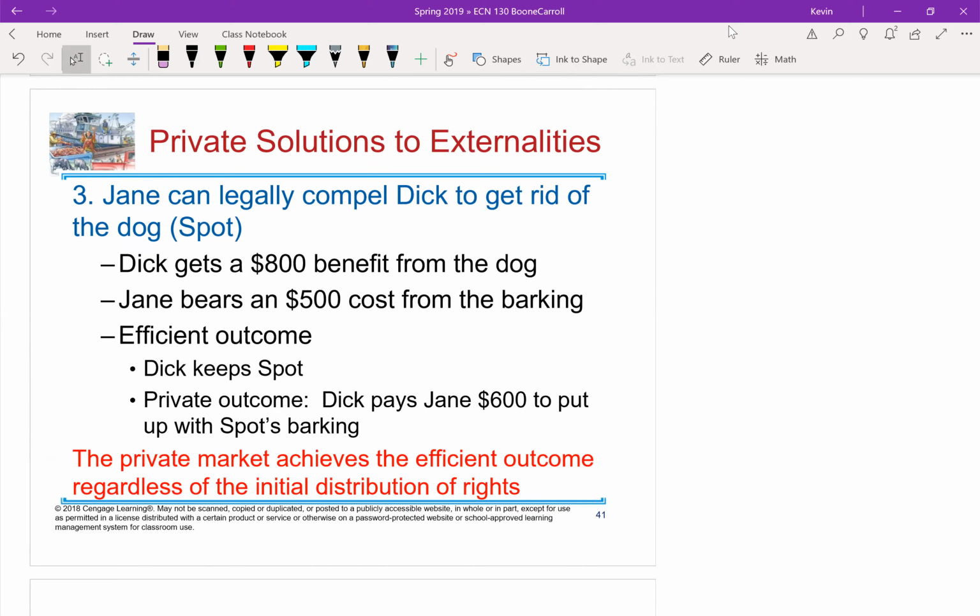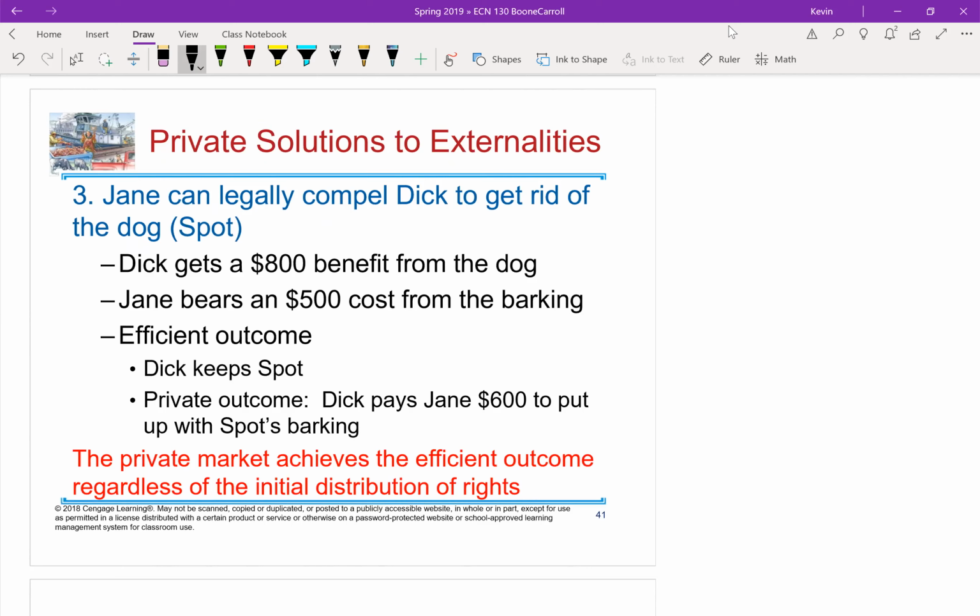So in the first case of this assumption of rights, we're going to say that Dick has an $800 benefit from the dog, and Jane has a $500 cost. In this instance, since Dick values the dog more than Jane values quiet, Dick should get to keep the dog because that's socially optimal. And what he might do is pay Jane $600 to say, hey, put up with the barking, here's $600 a month, have fun. In which case, Jane will accept because